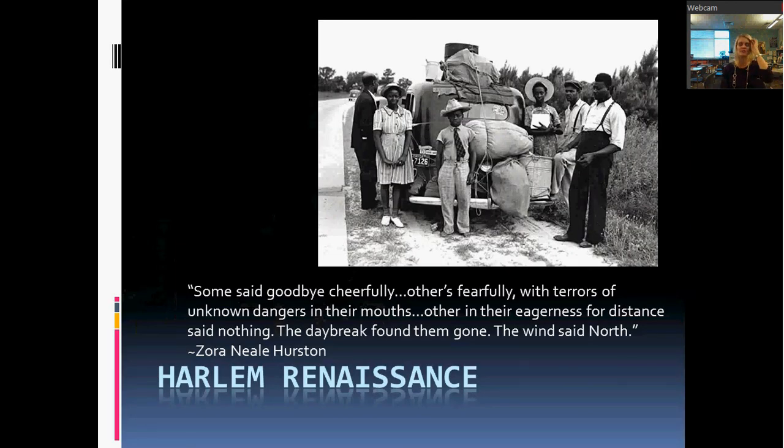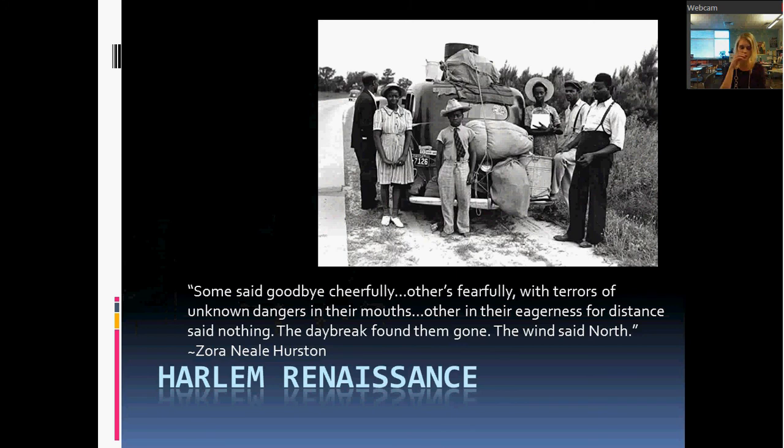So go ahead and flip over to the back of your worksheet. We're going to look at the last group here, which is the changing of values for African Americans in this time period. And that really roots in something called the Harlem Renaissance, and it stems from the Great Migration.